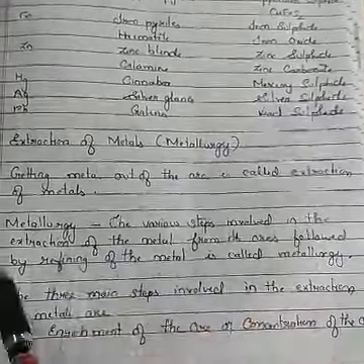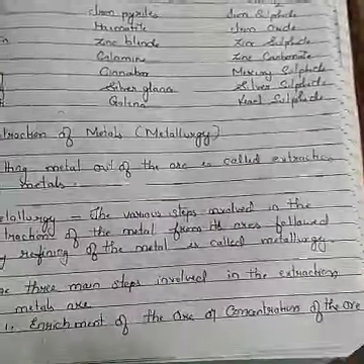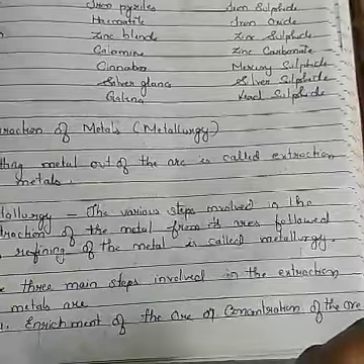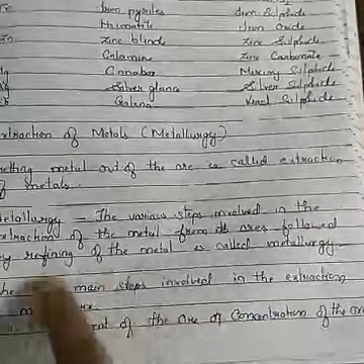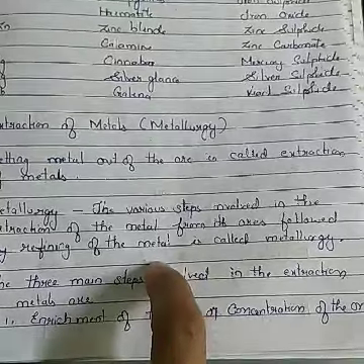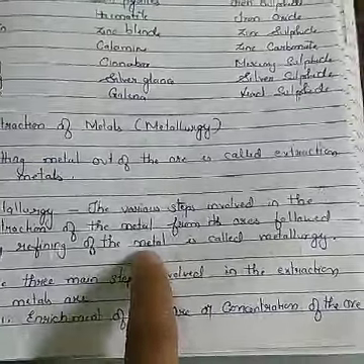Metallurgy means different steps by which the metal can be extracted from the ore. The last step is refining of the metal, after which you will get the pure metal.